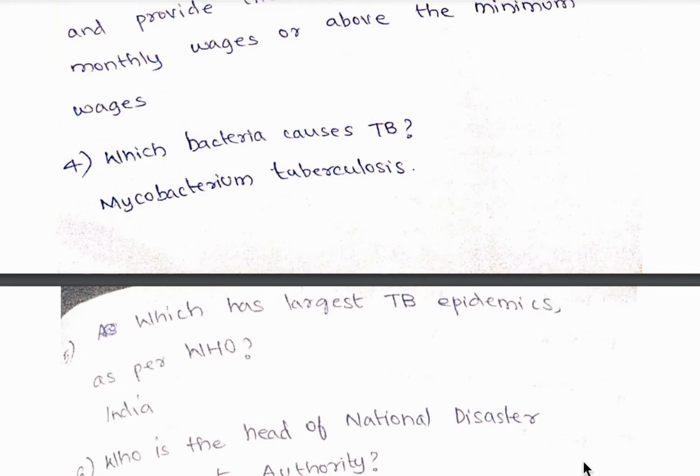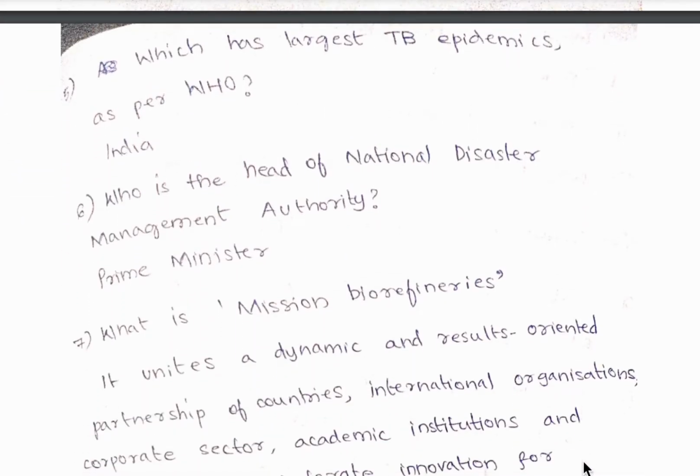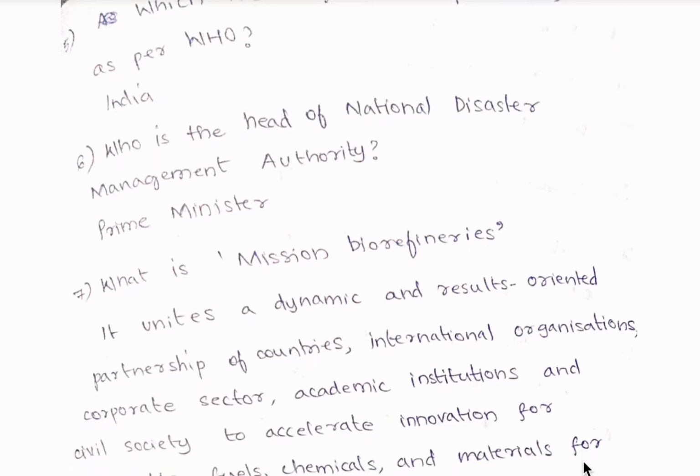Fourth question, which bacteria causes tuberculosis? It is Mycobacterium tuberculosis. Fifth question, which is the largest TB epidemic as per WHO? It is India. Sixth question, who is the head of National Disaster Management Authority? It is the Prime Minister.